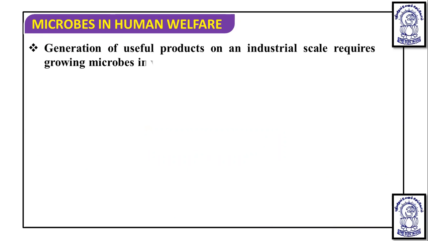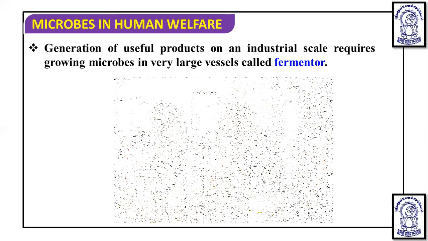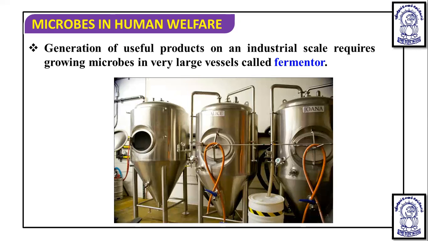Now, generation of these useful products on an industrial scale requires growing microbes on a very large scale, in large vessels, and these are called fermenters. The production of components like beverages and antibiotics is carried out at industrial scale in these very large vessels called fermenters. A fermenter looks somewhat like this, and microbes are used in it for the preparation of these products. First, let's talk about fermented beverages.